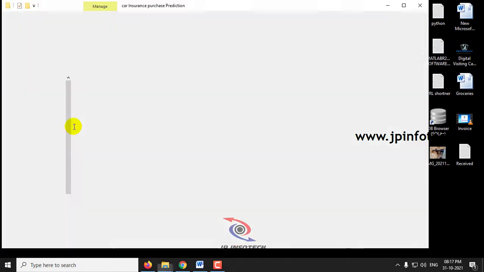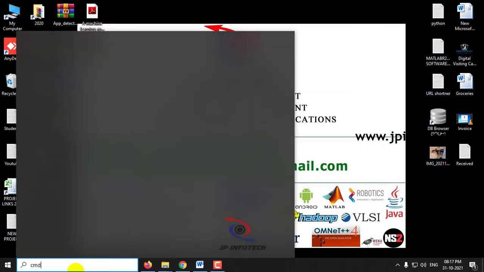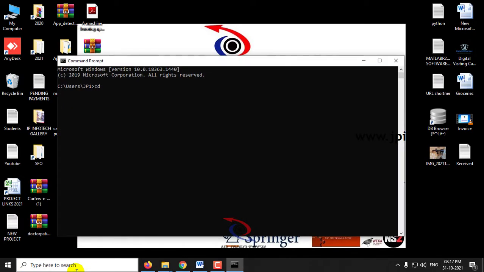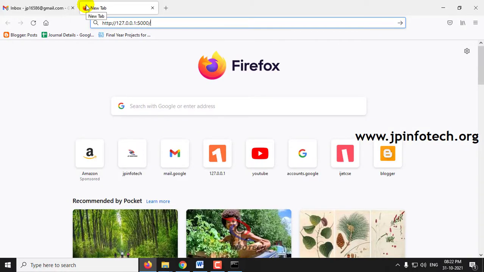Just copy the source code location, go to your command prompt, and go to the source code location. Type python app.py and click enter. Now you can copy this URL, go to your browser, and paste the URL.